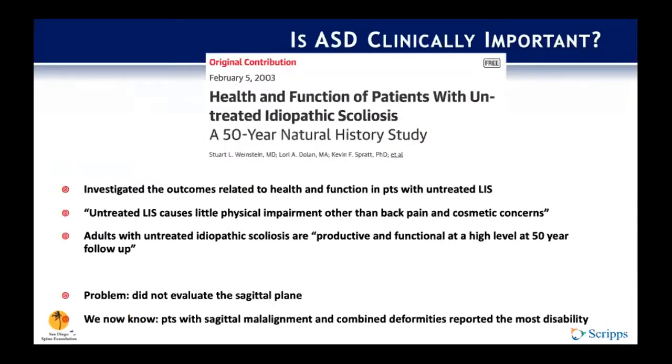Early investigations on the clinical outcomes related to adult spinal deformity suggested that this wasn't a major problem for these patients. This was a JAMA study published in the early 2000s that basically concluded that untreated idiopathic scoliosis caused little physical impairment other than some mild back pain and cosmetic concerns. Patients at 50-year follow-up were said to be, quote, productive and function at a higher level.